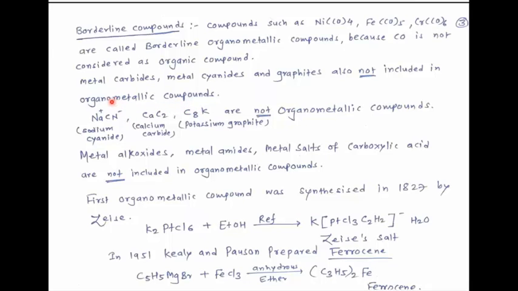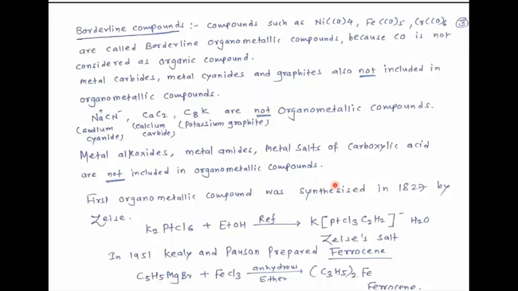Sodium cyanide, calcium carbide, potassium graphite are also not organometallic compounds. Metal alkoxides, metal amides, and metal salts of carboxylic acids are not included in organometallic compounds.